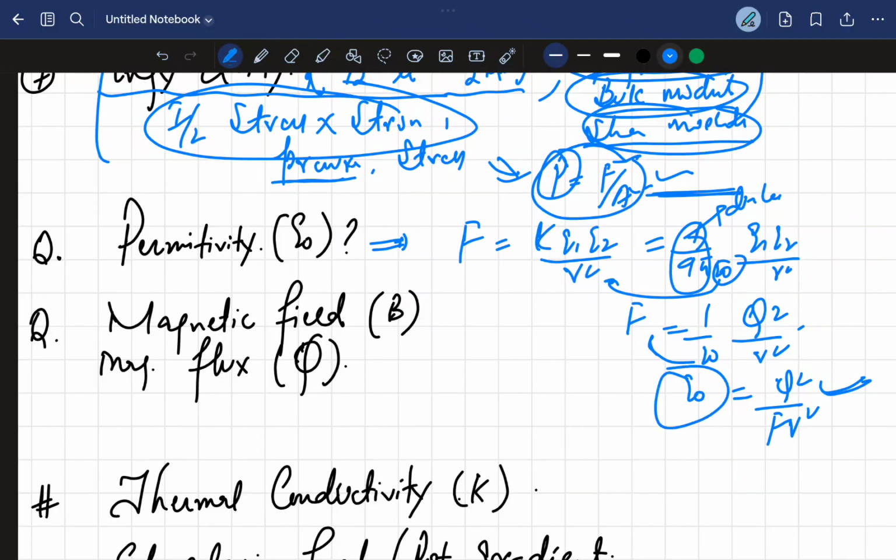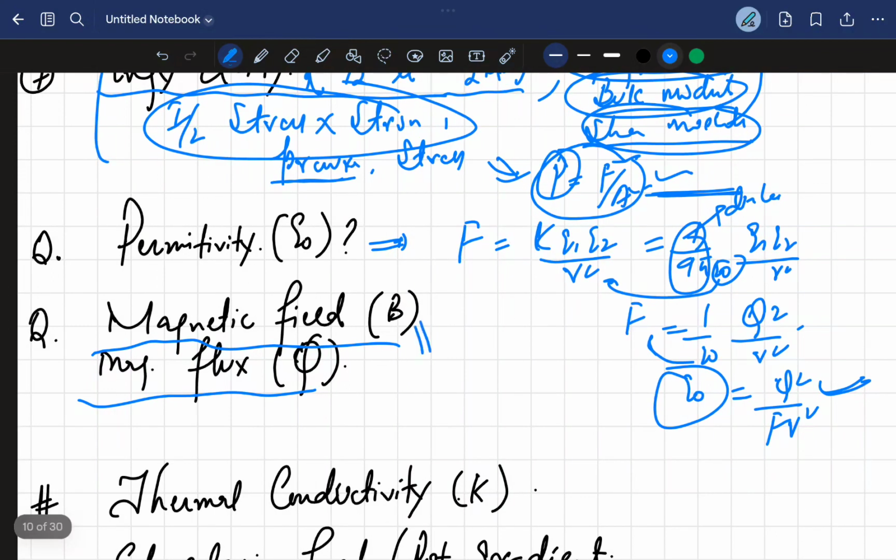Now again, magnetic field and magnetic flux. For the field, we know that force is equal to q v B, where B is the magnetic field.